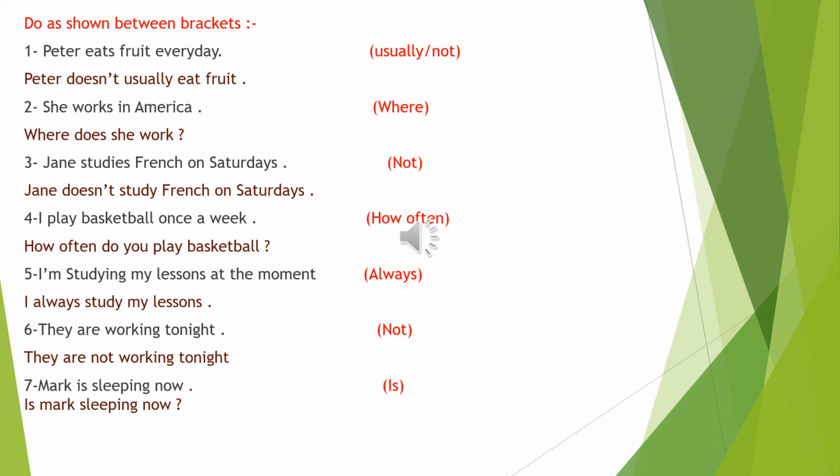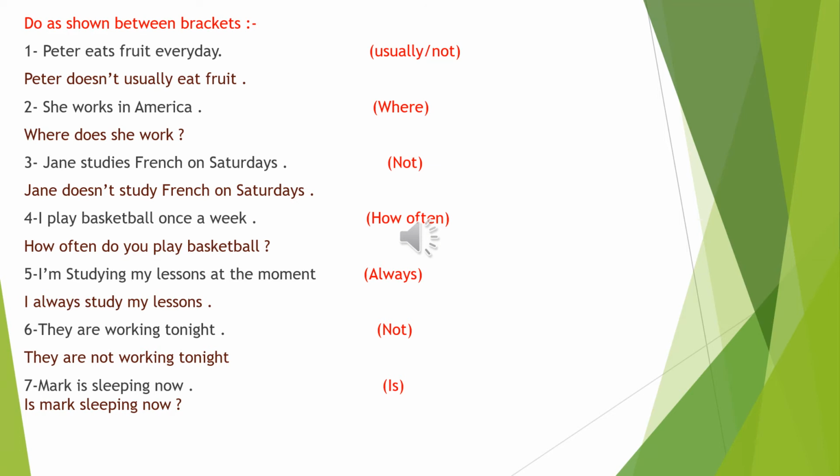Now let's move to number 5. I'm studying my lessons at the moment. Here, my dear students, the sentence is written in the present continuous tense, and we know that from I'm studying, as well as from the keyword at the moment, which means now.